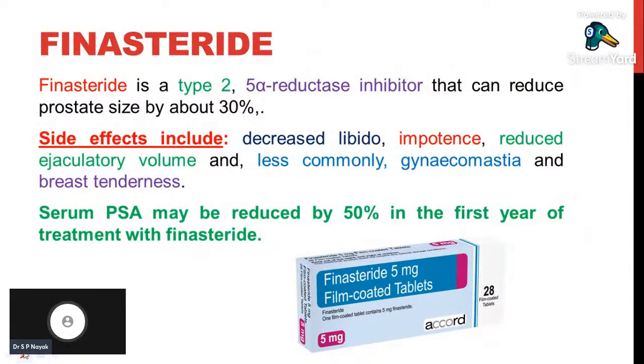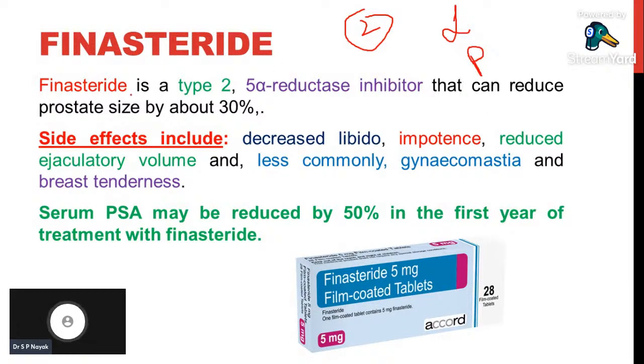Let us try to see in detail about finasteride first. Okay, finasteride. See, I was explaining to you, in 5 alpha reductase we have two forms. One is present in the liver and the second one is present in the prostate gland.